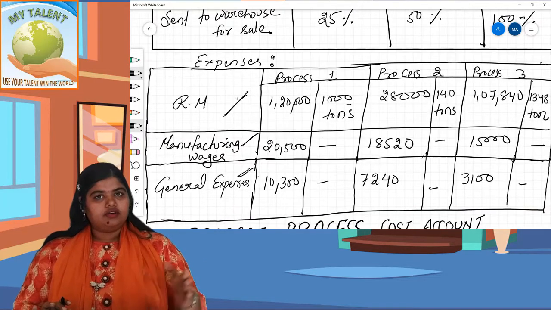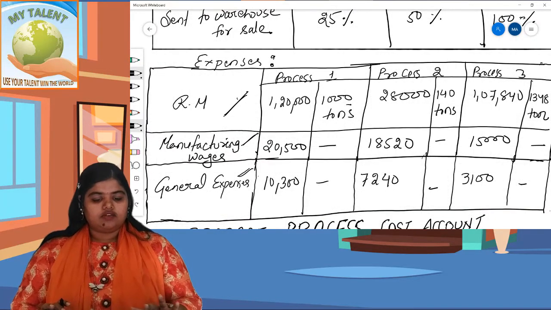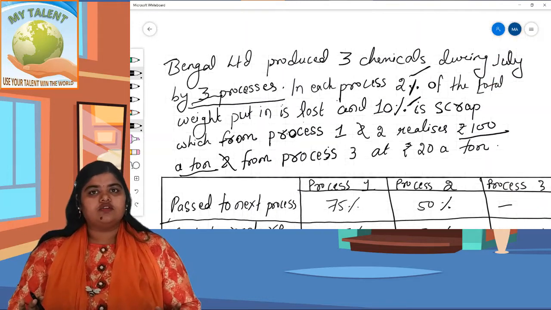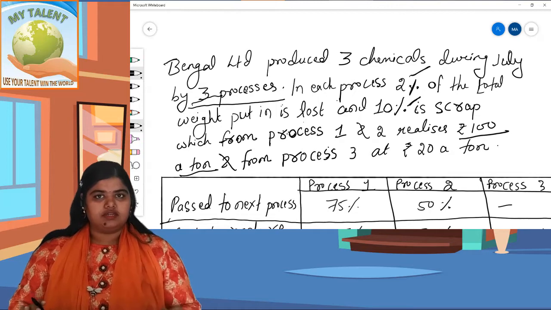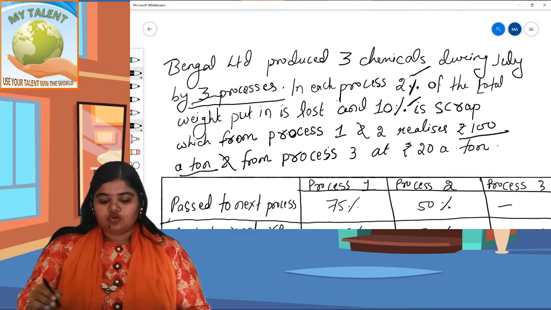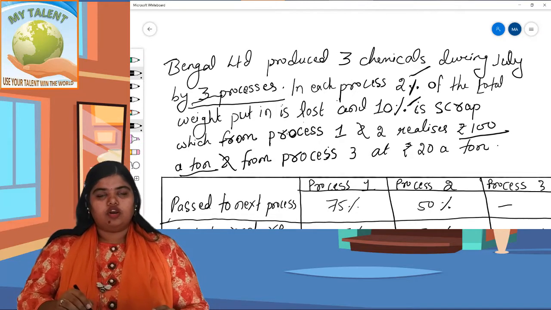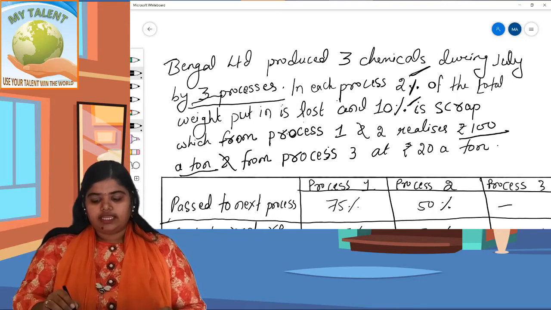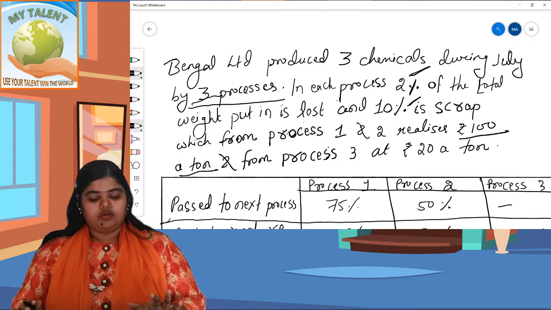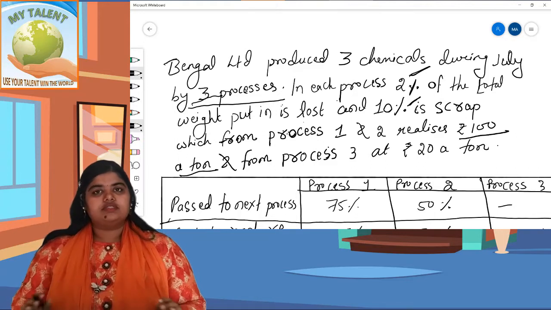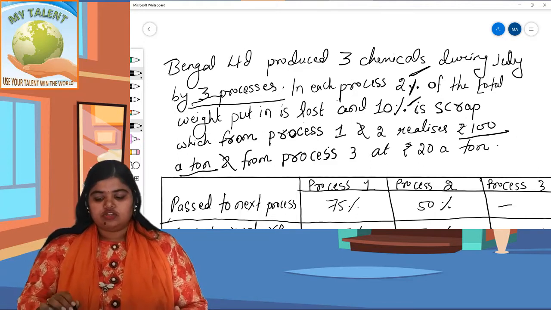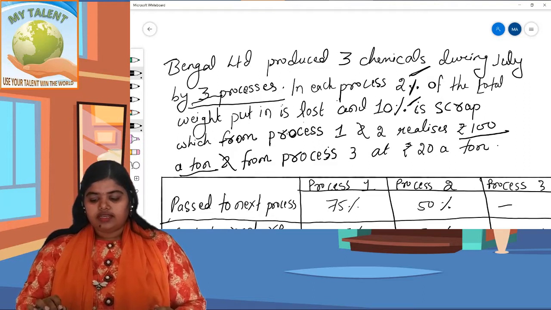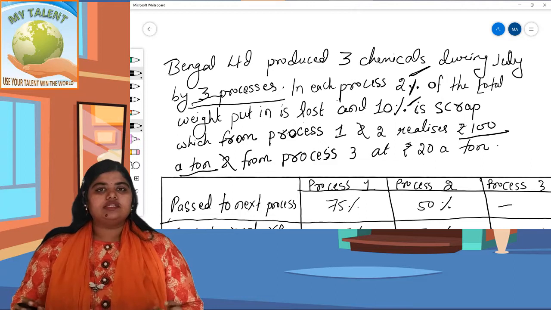We can write them on the debit side. Now the other information is loss. Your loss is always given in the question in percentage. So the percentage is 2% of the total weight put in is lost. Okay, so 2% is our normal loss. Now again it is given that 10% is scrap. Scrap means it is also a wastage. So 10% is scrap from process 1 and 2, which realizes 108 ton. What does it mean?